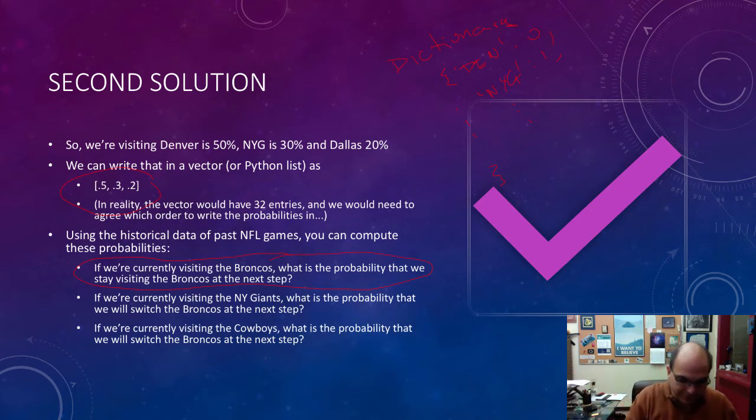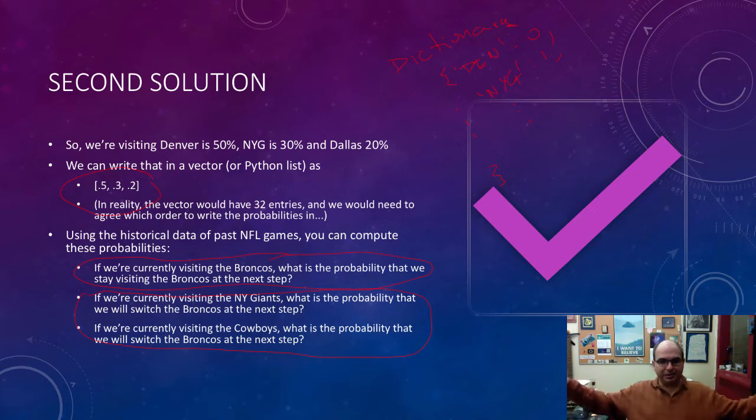Now, the next 2 questions are actually almost the same, right? But basically it says this. Suppose we're currently visiting some other team, the New York Giants. Suppose we're visiting the Giants. What is the probability that next week we'll decide that the Broncos are our favorite team? Again, how does that happen? Oh, it means that the Giants must have played the Broncos, right? Because otherwise I would have moved to the Broncos. I moved to either the Giants or some other team, right? So the Giants must have played the Broncos and the Broncos must have won. Right? So what are the chances of that?